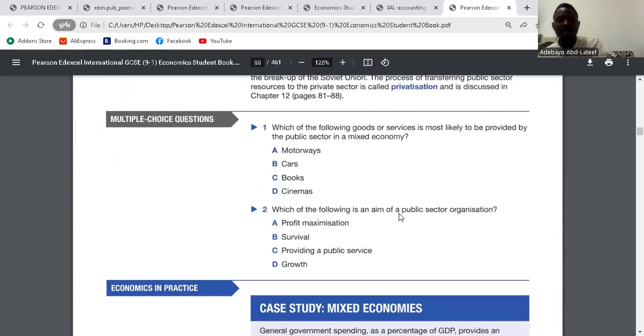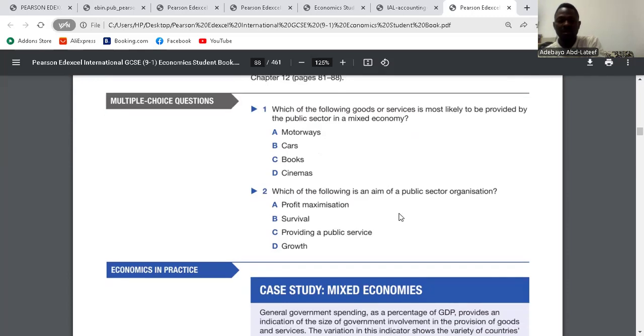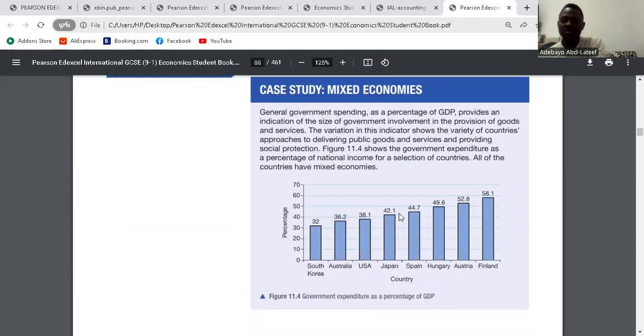We have the MCQ. Question 1. Which of the following goods or services is most likely to be provided by the public sector in a mixed economy? Question 2. Which of the following is an aim of a public sector organization? Providing a public service. Yes, C. Clear? Go to the exam chapter question.